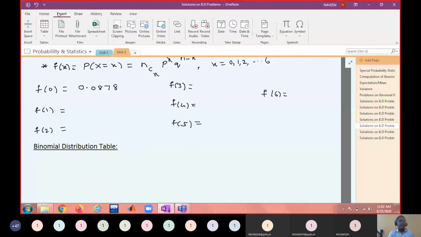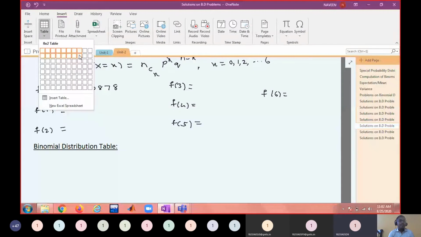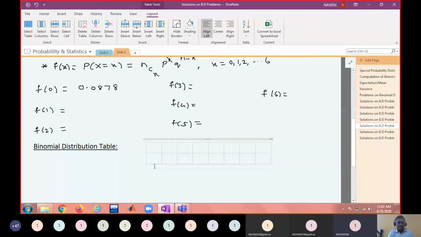So x values, and here f of x values. What do you mean by f of x? Probability that x takes x number of successes. So possible values of x are 0, 1, 2, 3, 4, 5, 6.